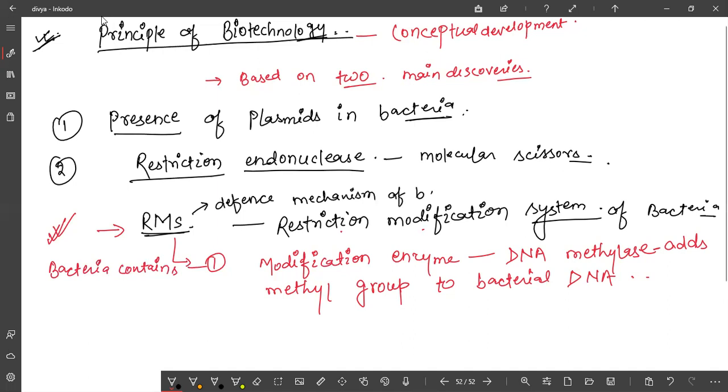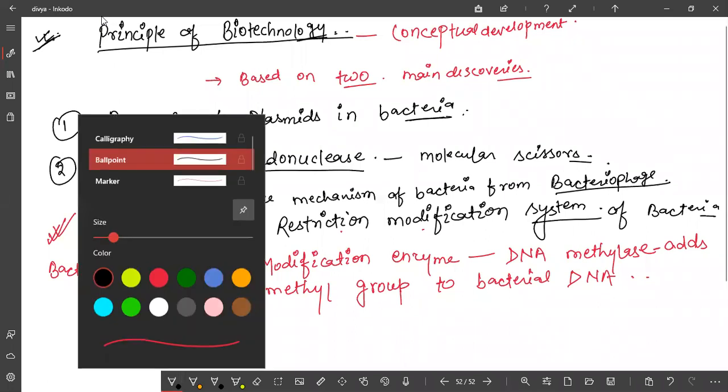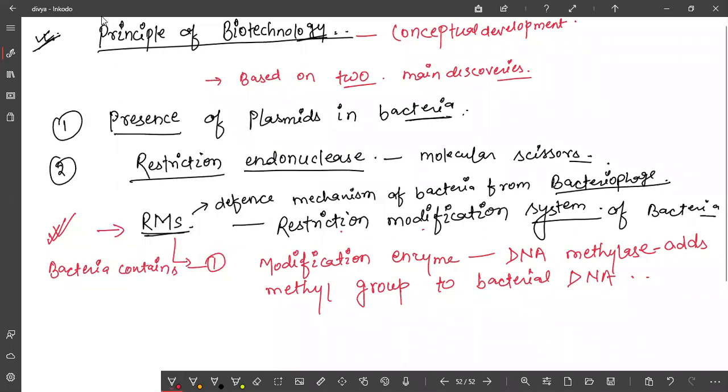Because of the methyl group added to the bacterial DNA, the restriction endonuclease won't be able to identify it as foreign. Yes, I will explain it. This is the defense mechanism of bacteria from bacteriophage, the virus that infects the bacteria. So there is bacterial DNA, and one more thing is there, the restriction endonuclease or restriction enzyme.